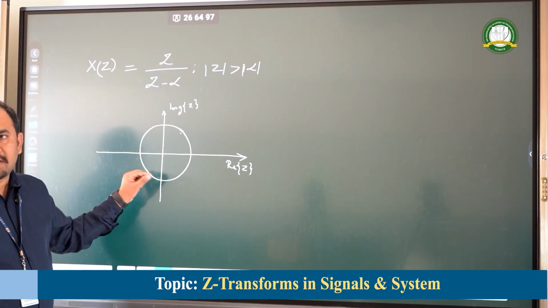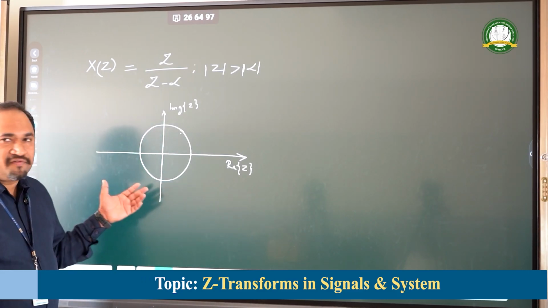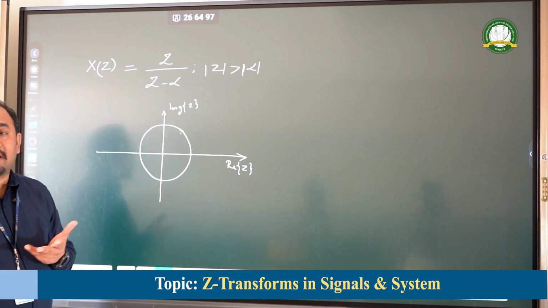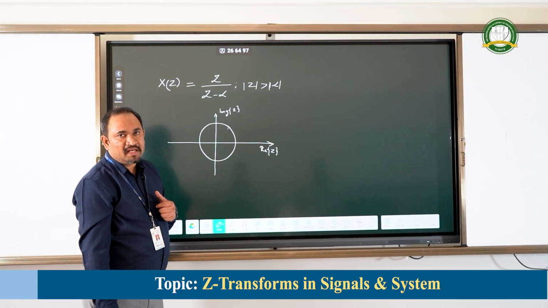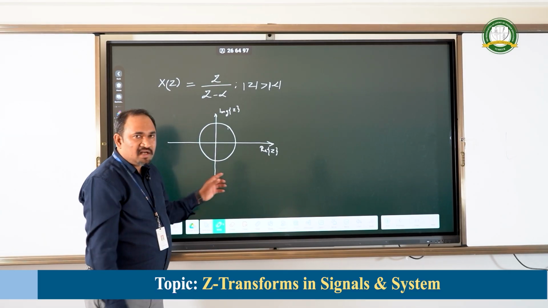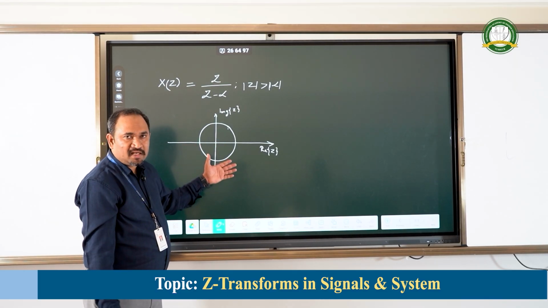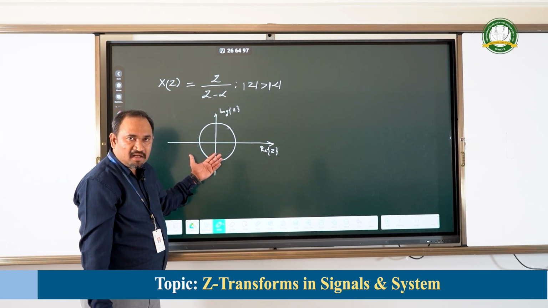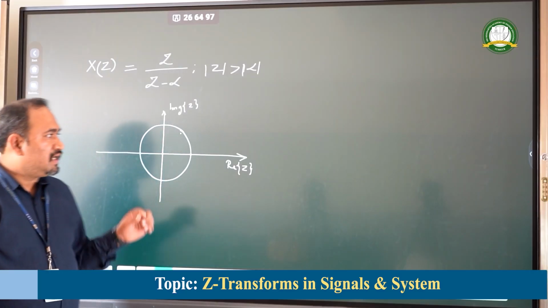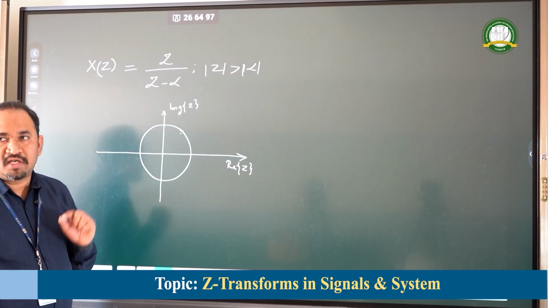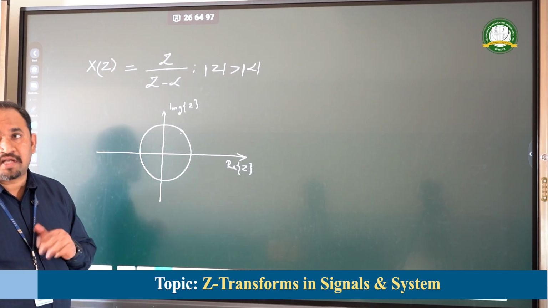That plays a major role in deciding the stability of any system. If the stability is known, we can analyze how the system behaves. Now, how to identify the stability? This region of convergence can be outside the circle of this radius, or inside the circle of this radius, or inside the concentric circle. It depends on the location of poles and zeros. The stability can be analyzed with the help of the location of poles and zeros.